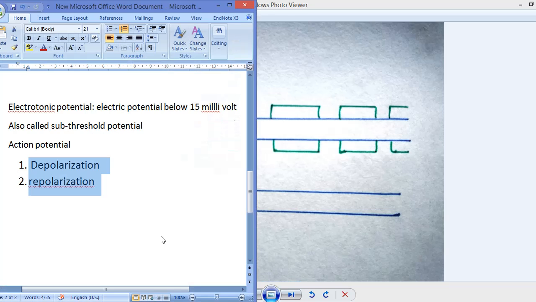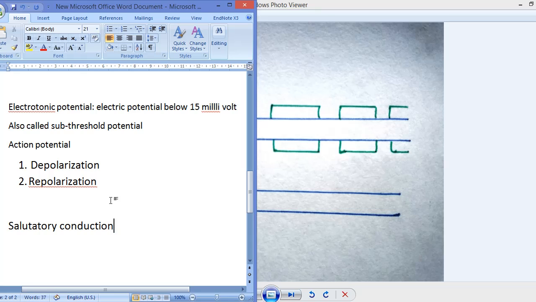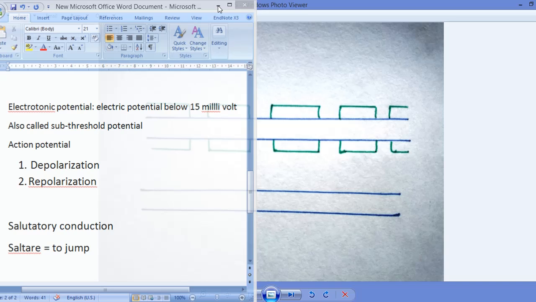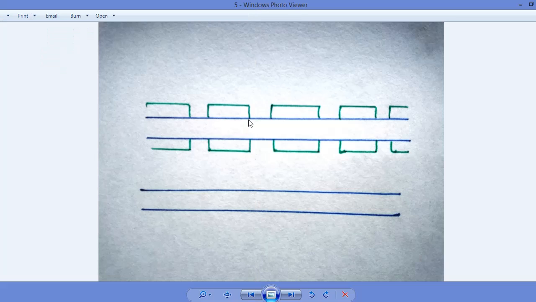I'm going to write it. Saltatory conduction is actually the conduction in the form of saltare. Saltare means to jump. It is the conduction of the action potential from one node to another node in the form of jumps and in the intensified form.